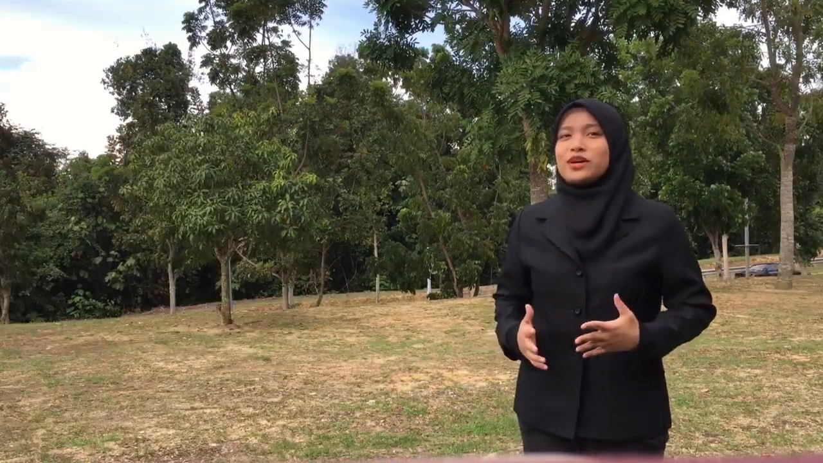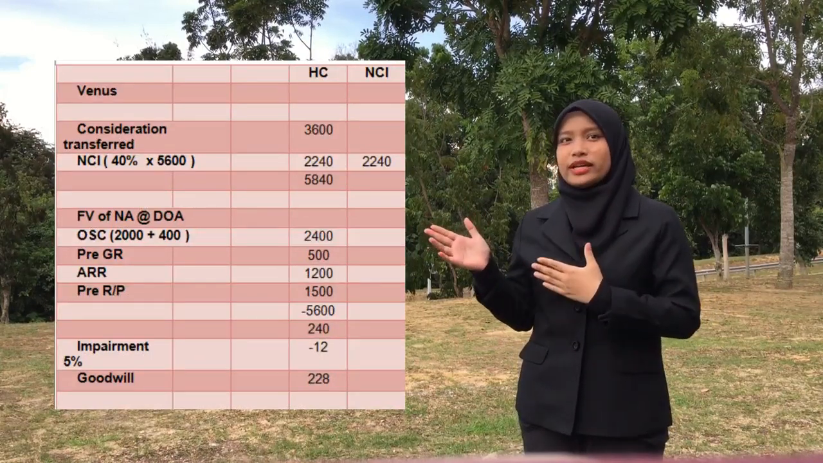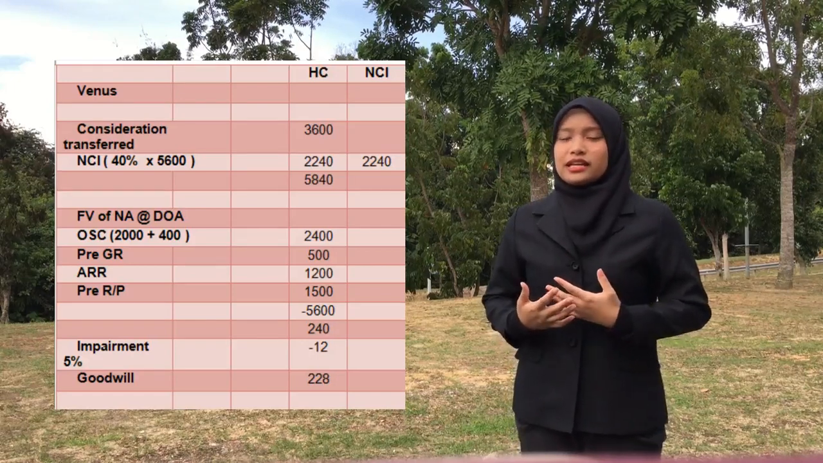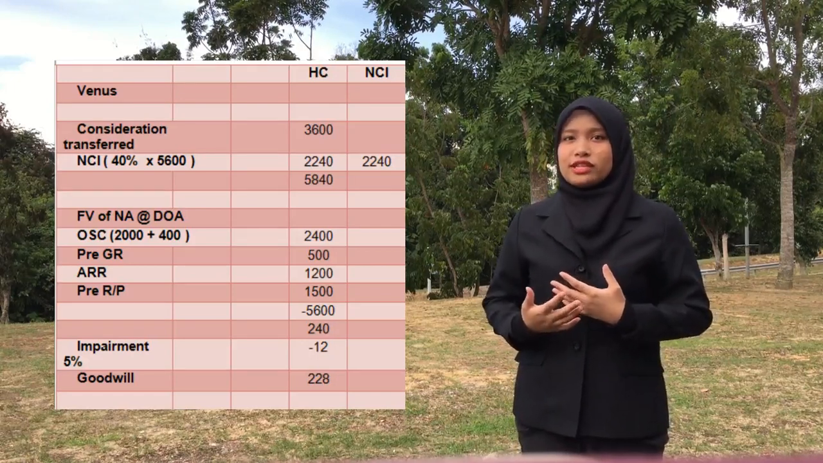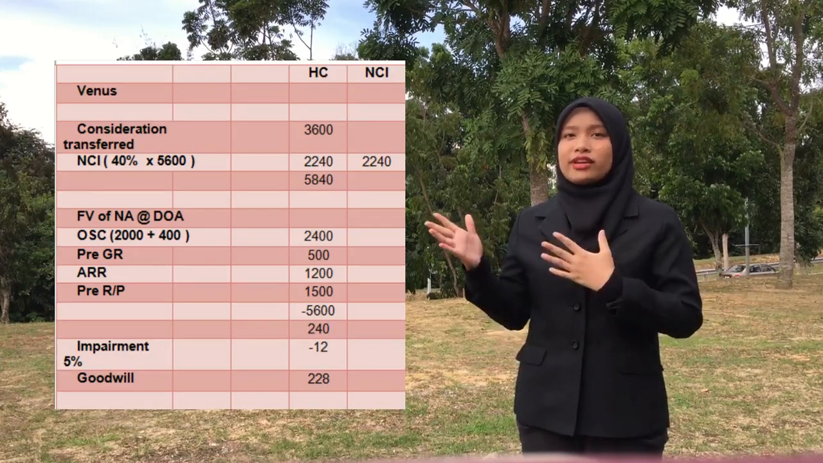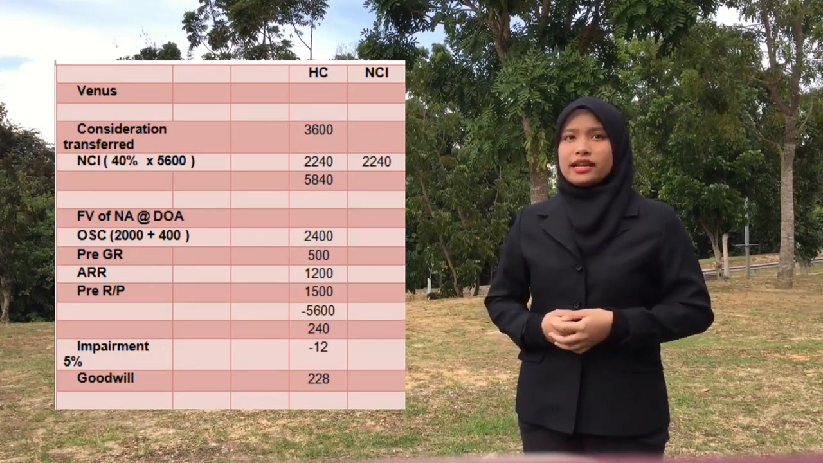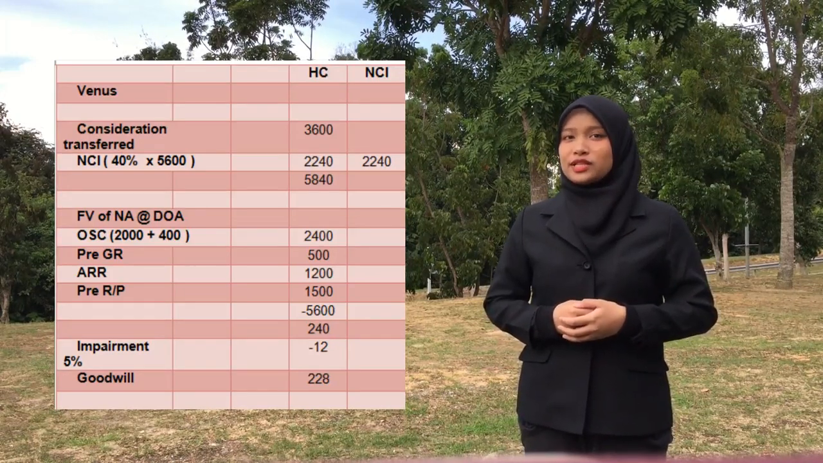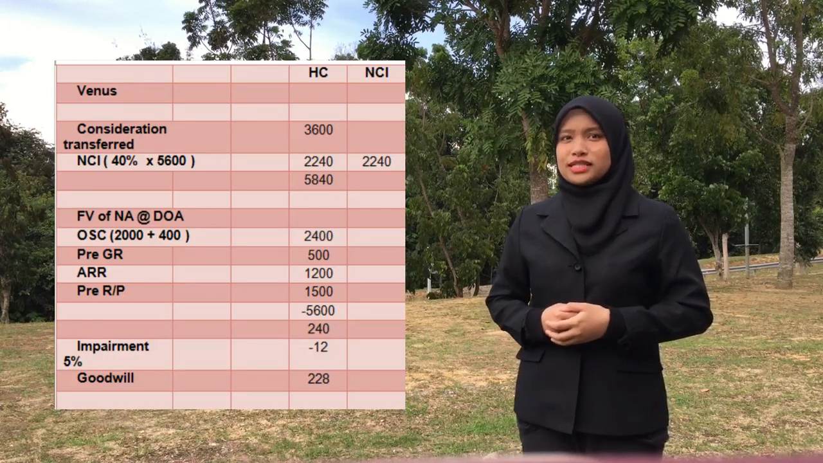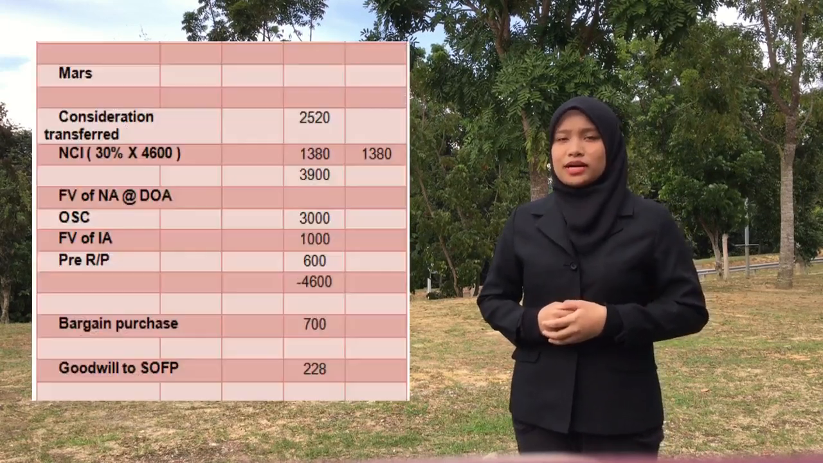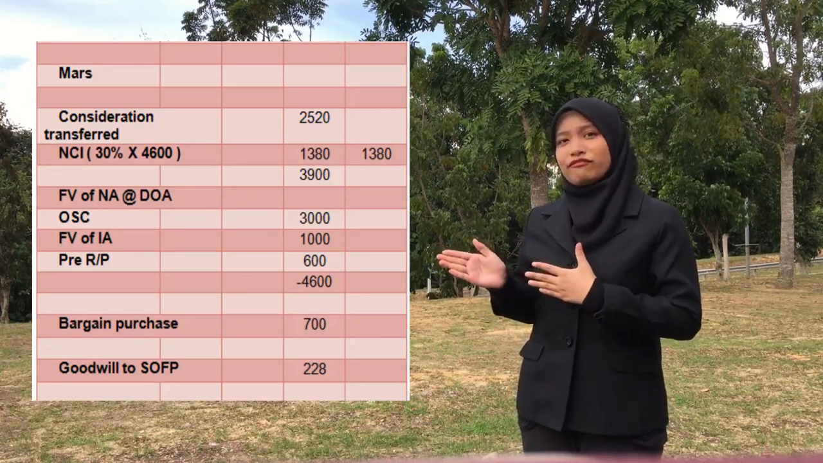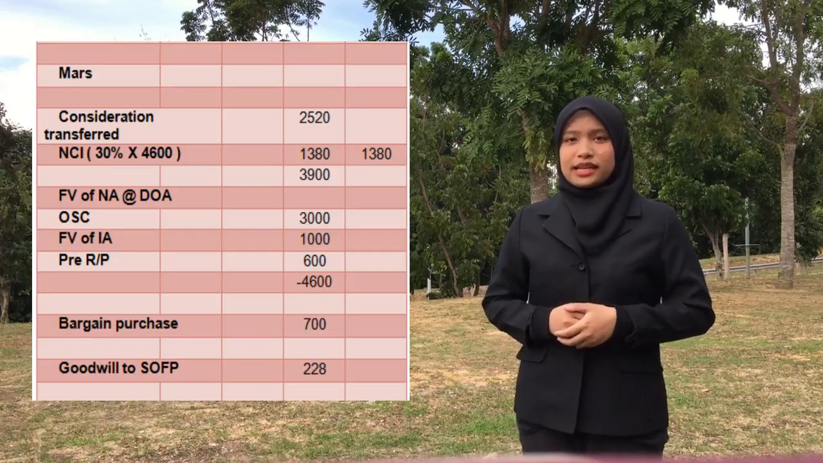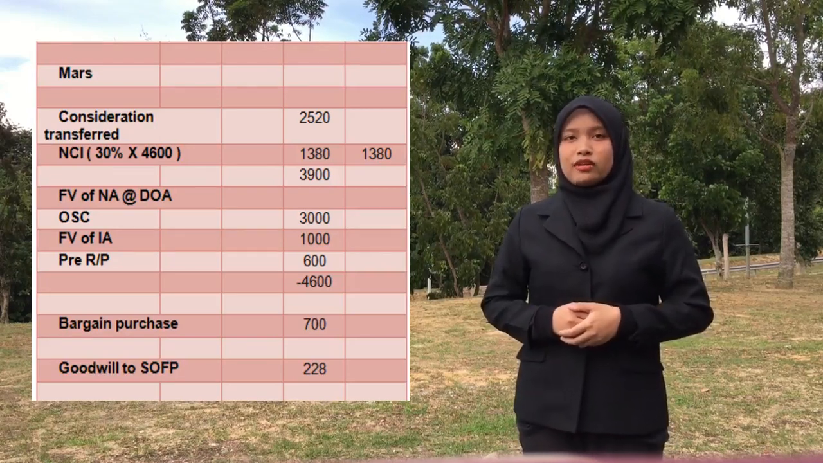So the first one is to calculate the goodwill. Both of these goodwill are measured at the proportionate share. The NCI for Venus is 40%, then minus the fair value of net asset at date of acquisition. Then we also minus the 5% impairment, and the amount obtained is transferred to the statement of financial position. Next, NCI for Mars is 30%, then minus the fair value of net asset at date of acquisition, and we got a bargain purchase, then transfer it to the statement of profit or loss.